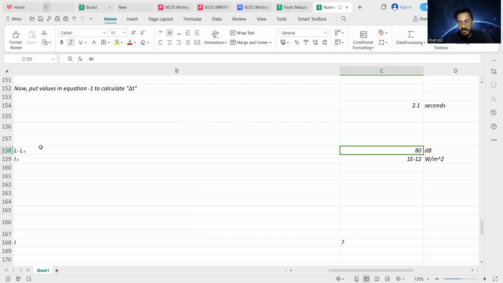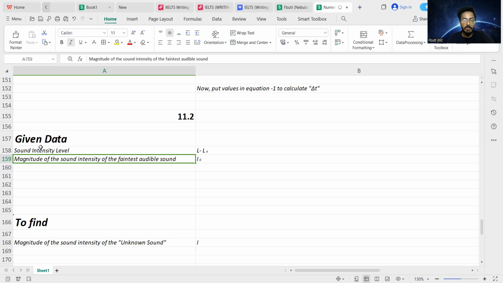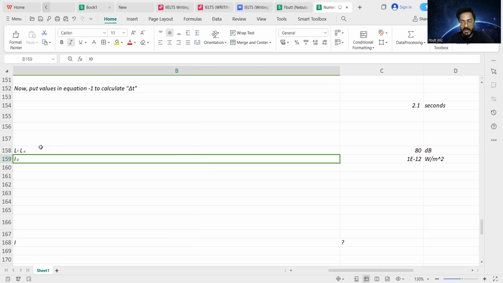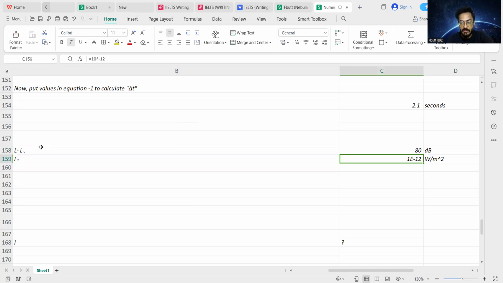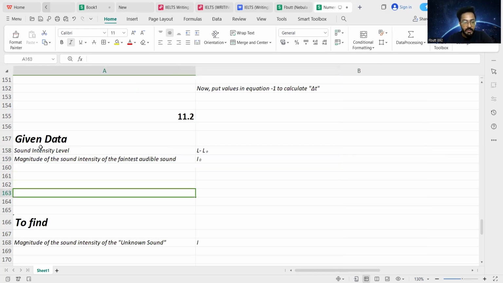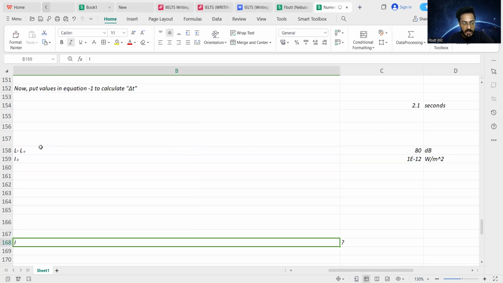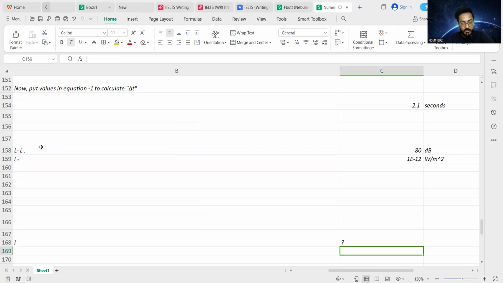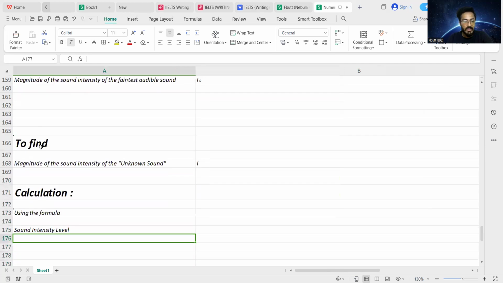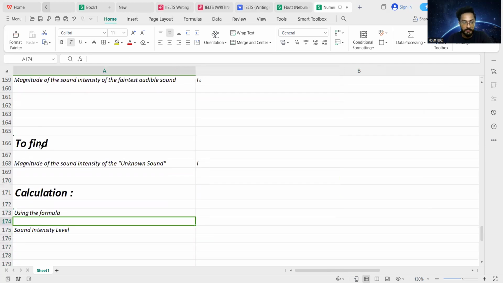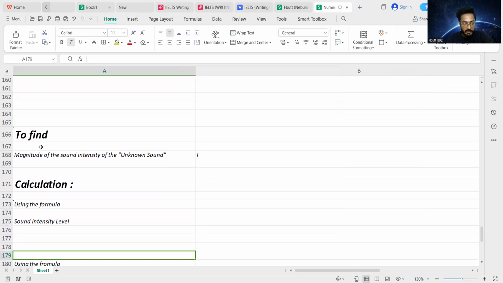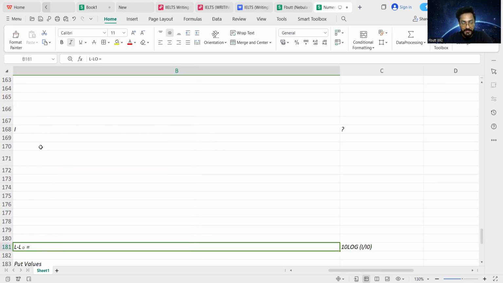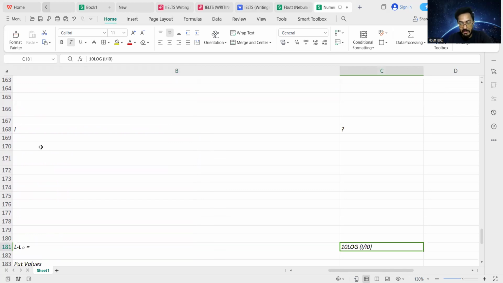L minus L naught is equivalent to 80 decibels. The sound intensity of the faintest audible sound, as you know very well, is I naught, the sound intensity of a pin drop, equivalent to 10 to the minus 12 watt per meter square. We have to calculate the sound intensity of the unknown sound, capital I. So using the formula of the Weber-Fechner law, sound intensity level L minus L naught is equivalent to 10 times the logarithm of the ratio of the sound intensity of an unknown sound to the sound intensity of the faintest audible sound.